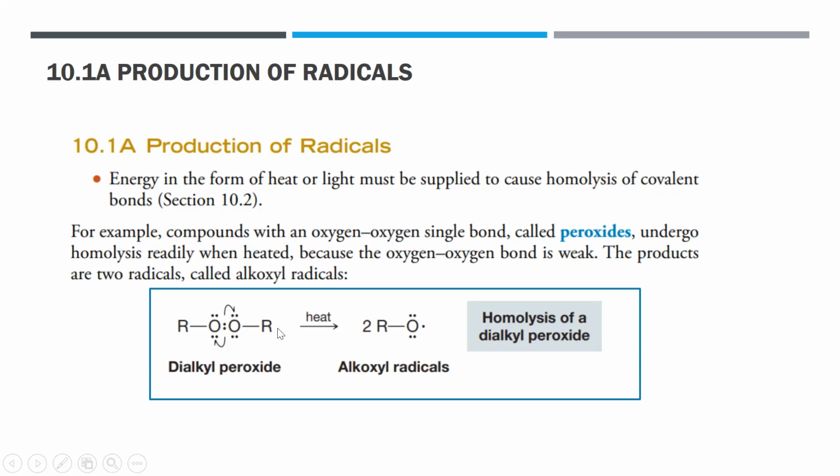When this covalent bond, represented by two dots here, the covalent bond between the two oxygens, is cleaved, it undergoes homolysis, and each oxygen will take one electron. So instead of 6 unshared electrons, the oxygen has 5 unshared electrons, and then of course a bond with another atom here. So 6 electrons, plus 1, 7 electrons actually surround your atom, so it's unpaired. And since it's similar, with the R, we actually produce two alkoxy radicals. So that is our main source, the dialkyl peroxide.